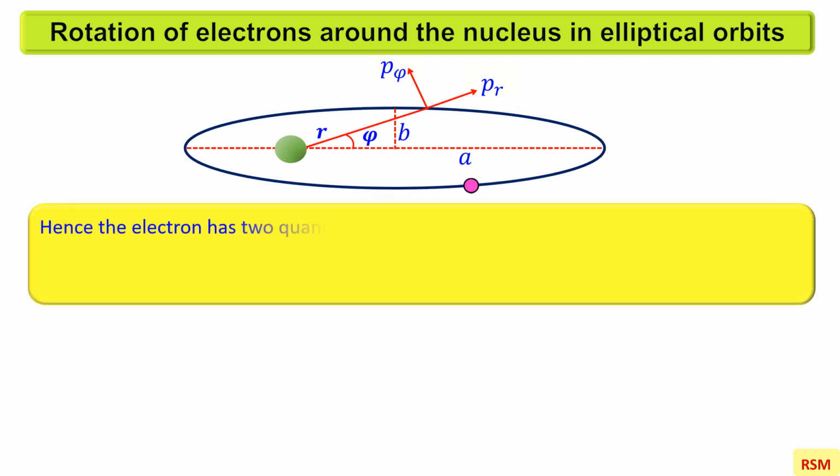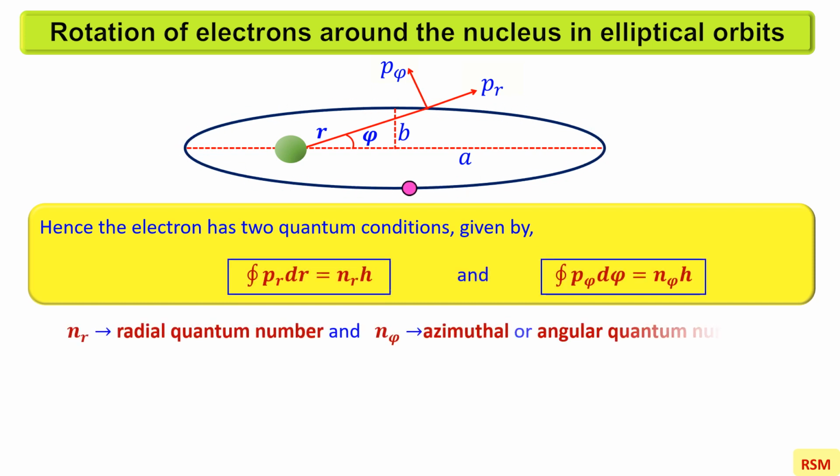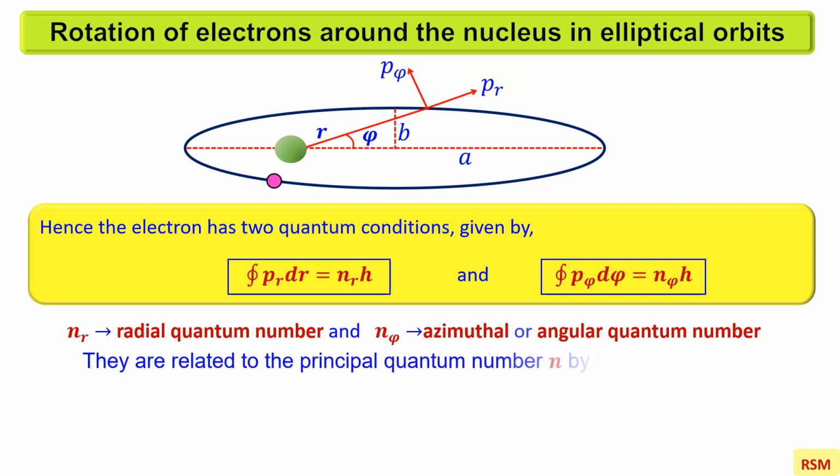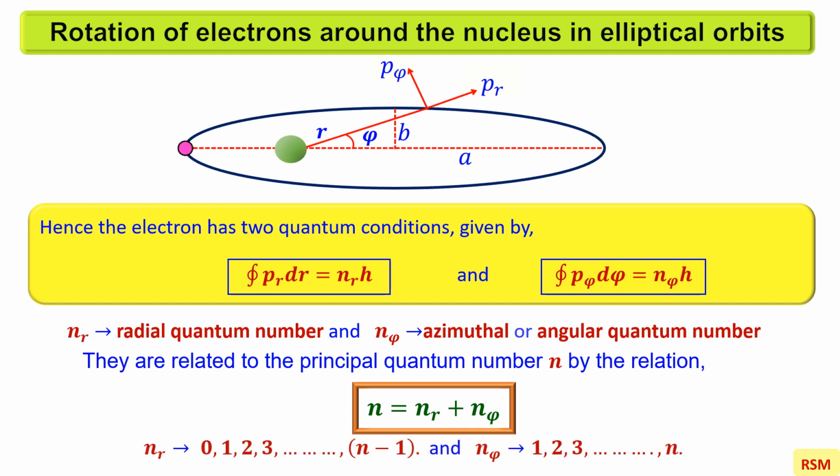Hence the electron has two quantum conditions given by the following, where nr is called the radial quantum number and n phi is called the azimuthal or angular quantum number. Thus, the Sommerfeld atomic model introduces two quantum numbers instead of the single quantum number n of Bohr's atomic model. These quantum numbers are related to the principal quantum number n by the relation. Both nr and n phi take only positive integral values. The radial quantum number nr takes values from 0 to n-1 and the azimuthal quantum number n phi takes values from 1 to n.